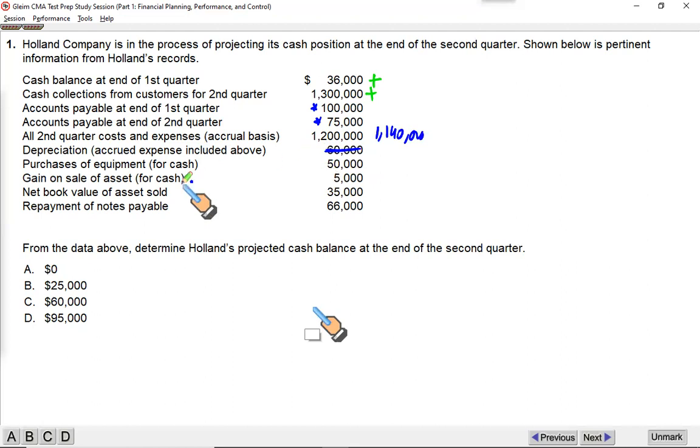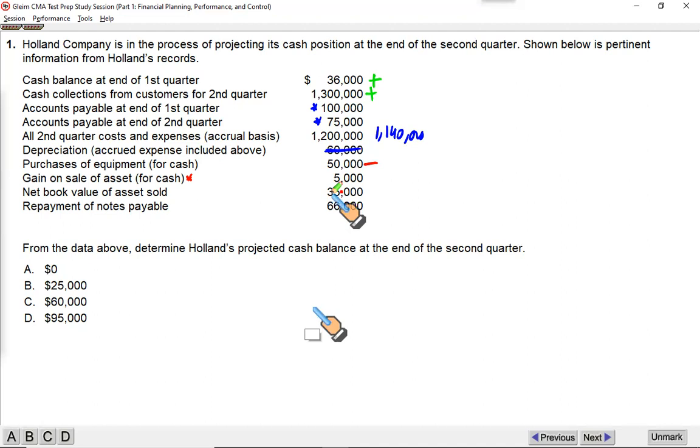All right. It further says purchase of equipment for cash, clearly an outflow. Gain on sale of asset for cash. You sold an asset on which you realized a gain of 5,000. Let's put a star over it and we'll discuss it. Net book value of the asset sold. The asset you sold had a book value of 35,000.